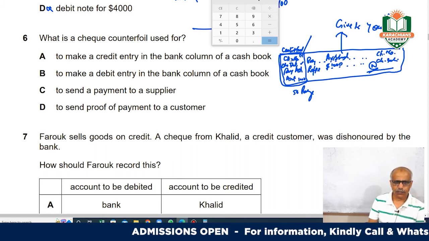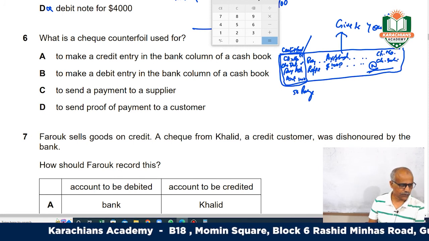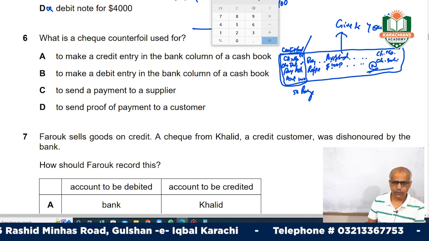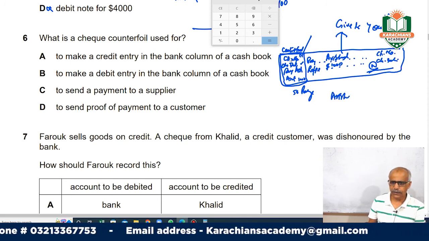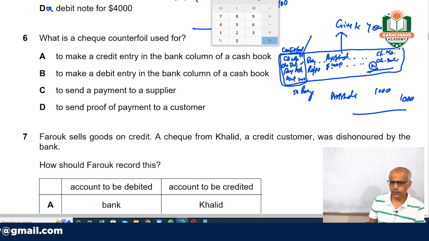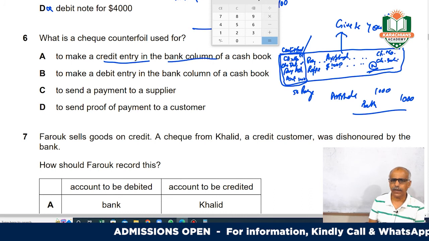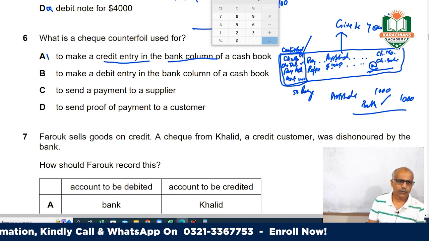So let's see what he's saying. To make a credit entry in the bank column of a cash book. Okay, question number 6, to make a credit entry in the bank column. Right, because when we issue the checks, if we are paying Arshad, we will debit Arshad with 1,000, and 1,000 we will credit the bank, and this bank entry will be recorded in the cash book. Yes, this payment is recorded in the cash book on the credit side, so this appears to be correct.